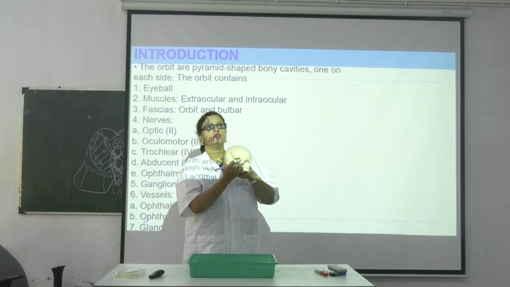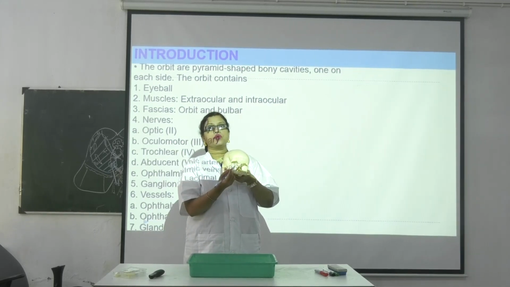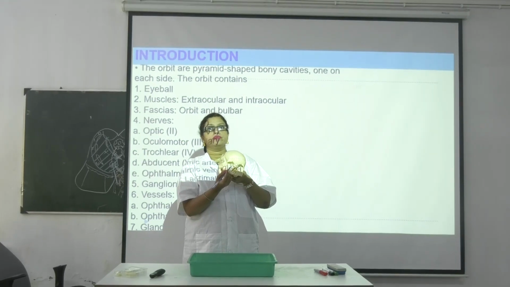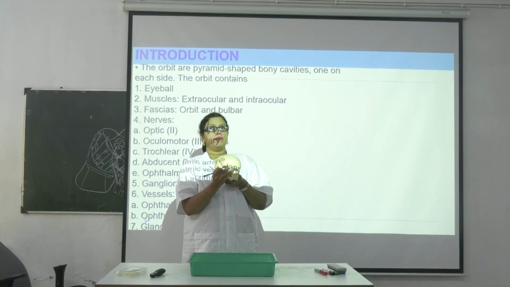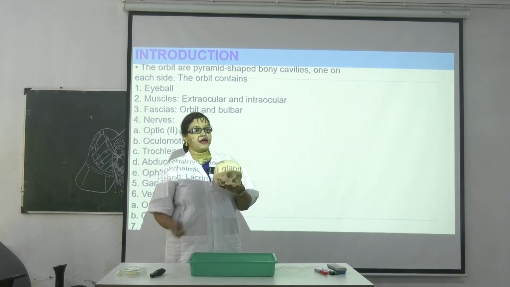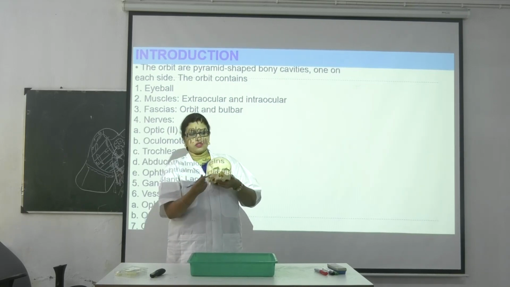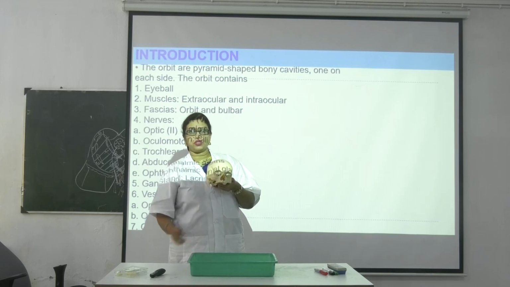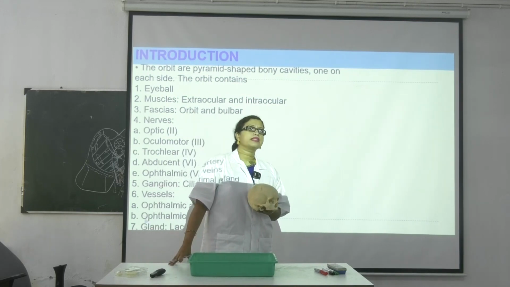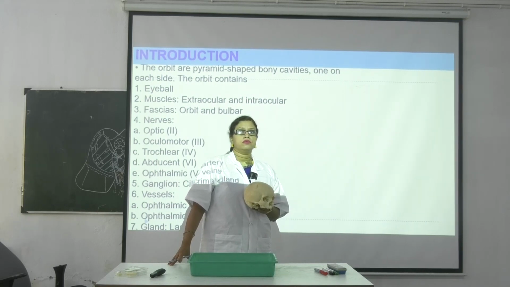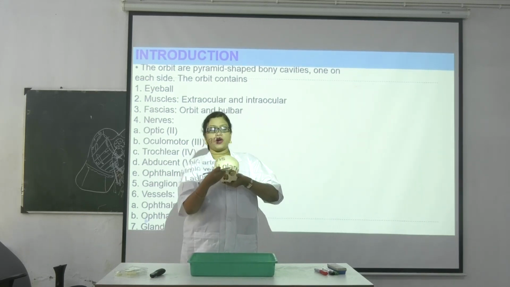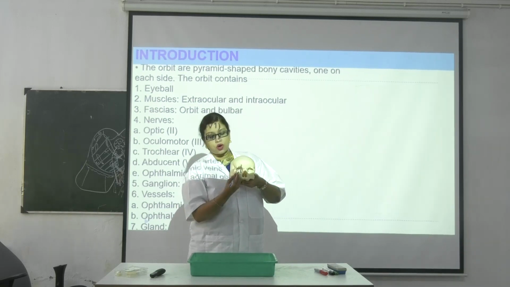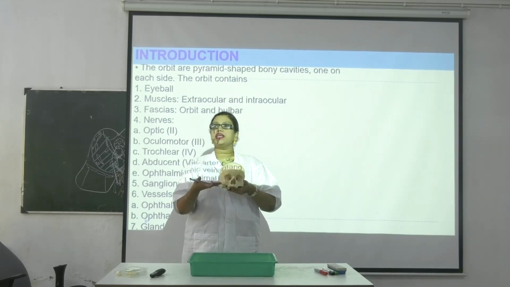Which bones? Which bone forms the inferior wall? Which process? Why would it be the frontal process? What process of the maxilla is that? That is the frontal process, which goes to the nose. So what forms the orbital floor is known as which part of the maxilla? The orbital surface of the maxilla, because the eyeball is present over here. So this is the orbital surface of the maxilla, the total inferior wall.